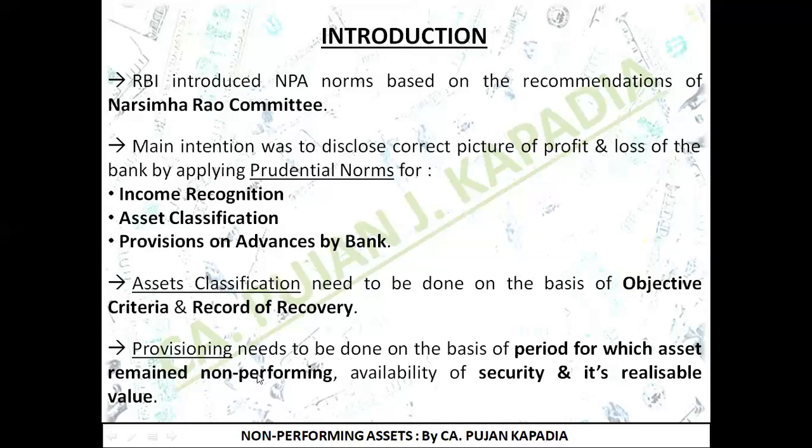I came to know that for more than 90 days, this asset has not recovered a single penny. Now, in this particular scenario, I need to classify how long this asset has remained NPA, whether for 1 year, whether for 3 years, how long. On that basis, there are different provision percentages. I need to make provision of 3%, 5%, 20%, 40%, 100%.